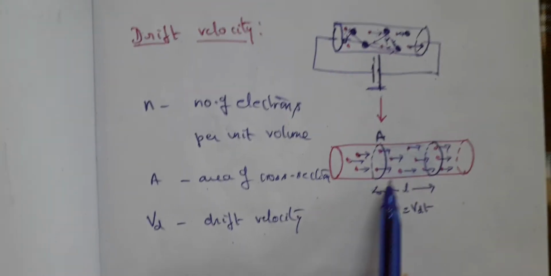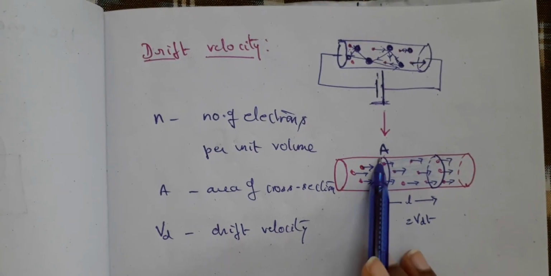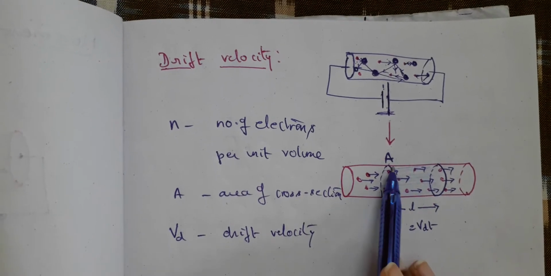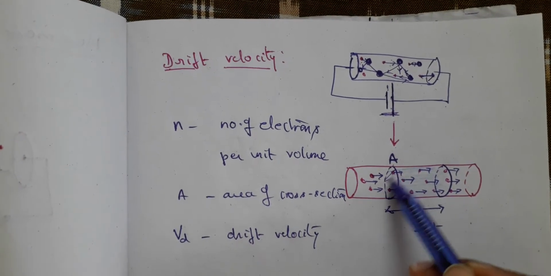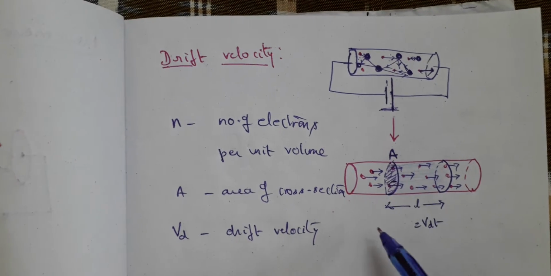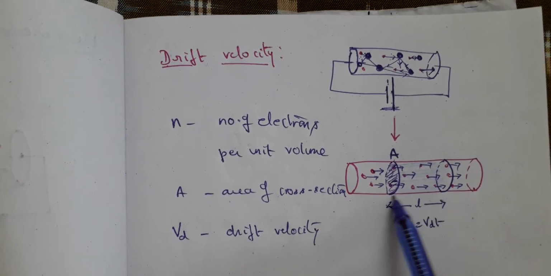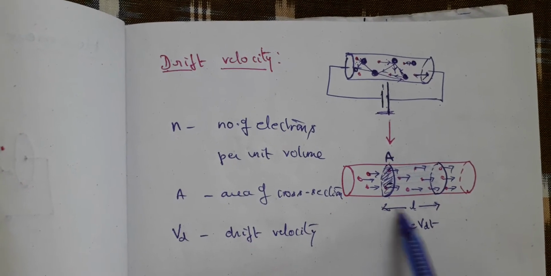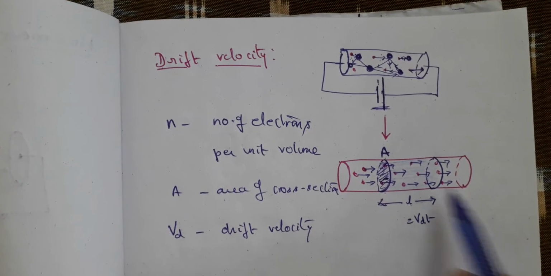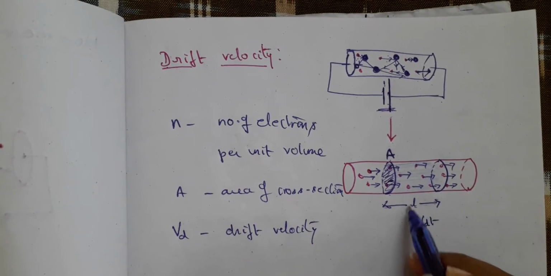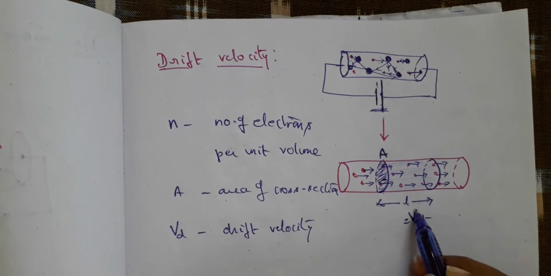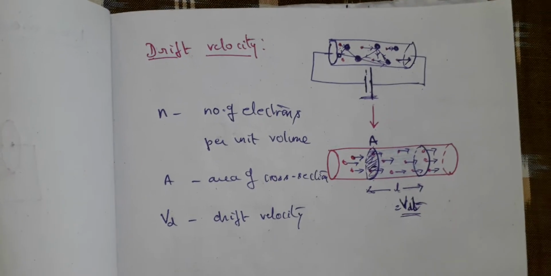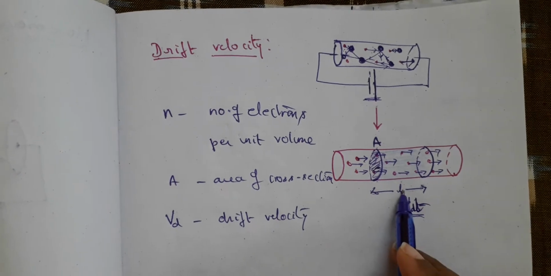Let us suppose that we are considering a particular volume of the conductor. In this volume, let A be the area of cross section. You people know it: area into thickness gives you volume. L is the length, the distance traveled by the electrons. Distance is equal to velocity into time. Let us suppose that Vd is the drift velocity and the time of travel is t. So Vd into t is the length, right?